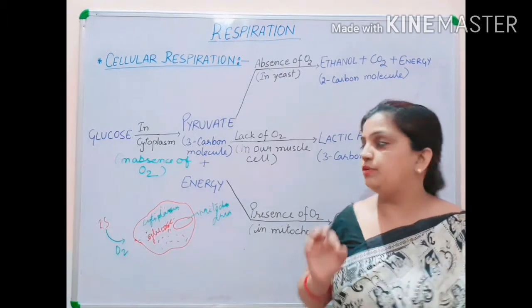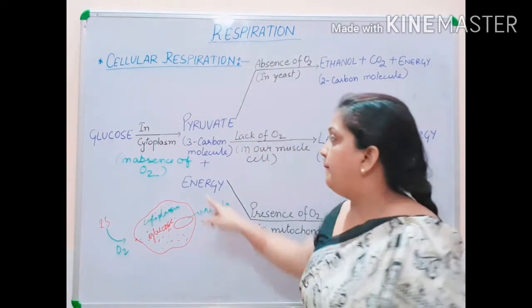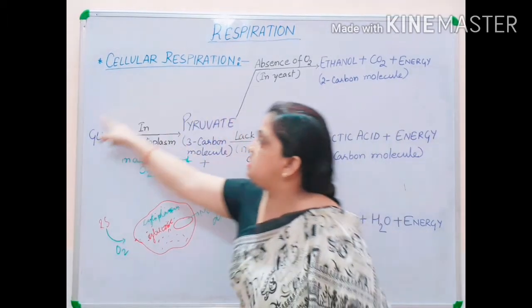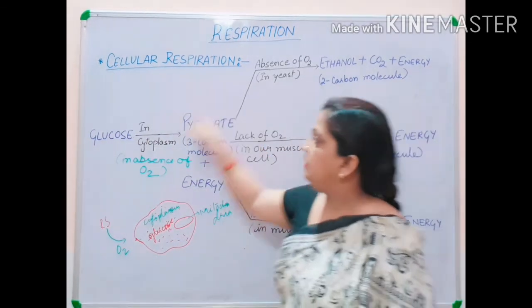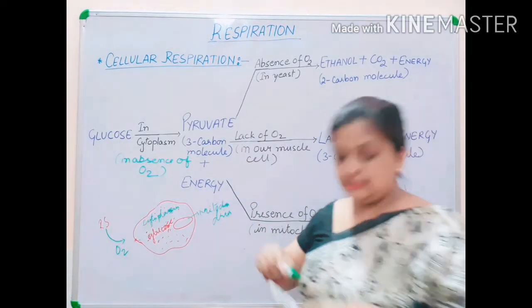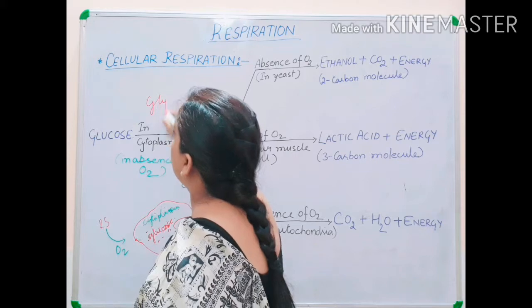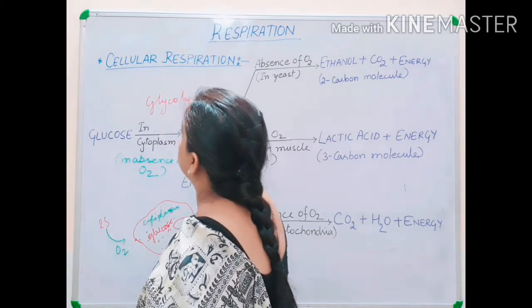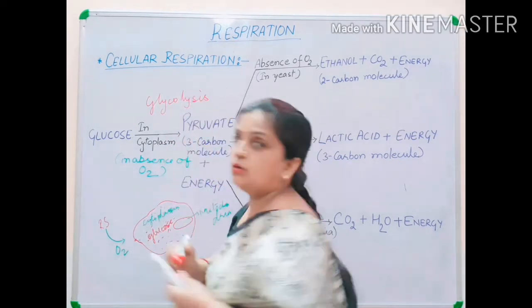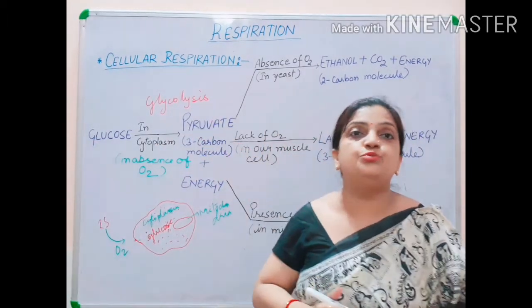Very important point. Now, in your book it is not mentioned, but this complete process, the breaking of glucose into pyruvate, is called glycolysis. The word glyco is made from glucose and lysis means to break.